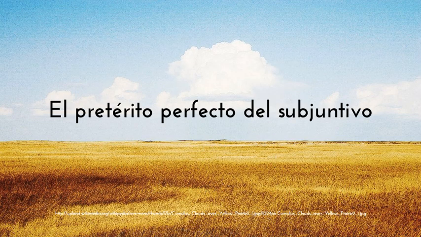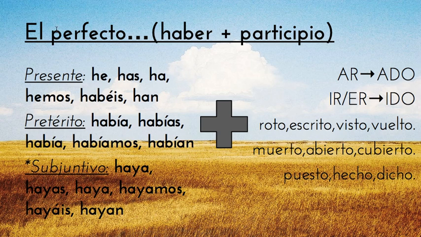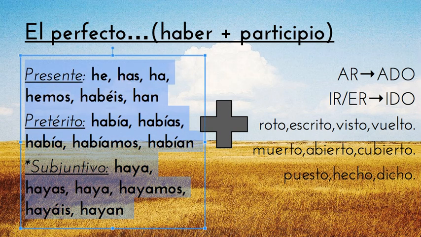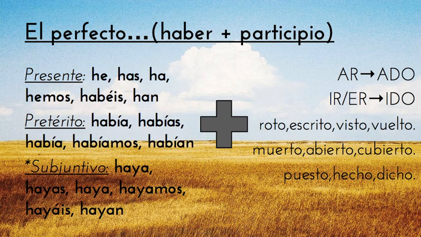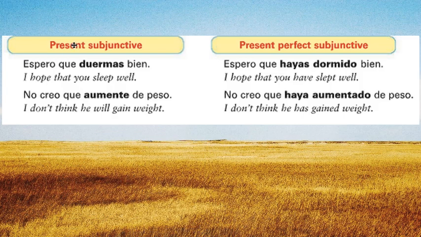So en el pretérito perfecto del subjuntivo, let's never forget that perfecto always means haber plus participio, some form of haber plus a participle. The beautiful thing is that these participles never change. They stay the same. It's the tense or the mood with subjuntivo here that changes. So we're taking the present subjunctive and turning it into the perfect, like something that has just happened. So instead of I hope that you sleep well, it's I hope that you have slept well. Espero que duermas bien versus espero que hayas dormido bien.